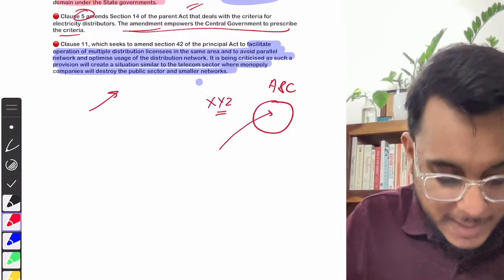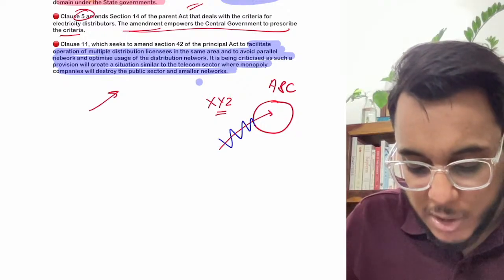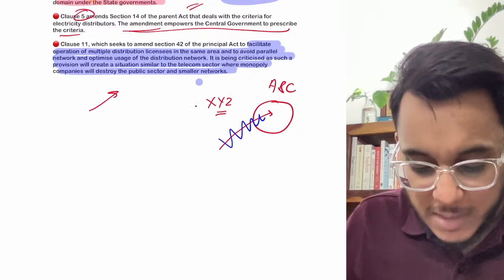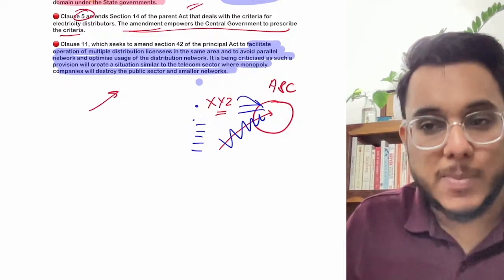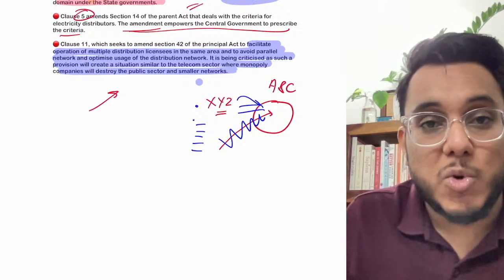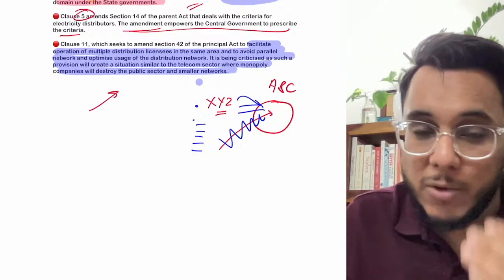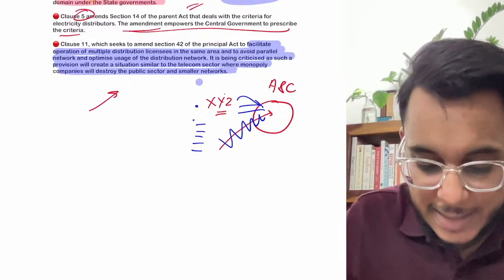Now it has been provided that in one particular area multiple distribution companies can come. So apart from XYZ, other distribution companies can also provide electricity to this area, and for that they don't need to have their separate distribution network. They can use the common distribution network, the common wires, the common infrastructure that is there.